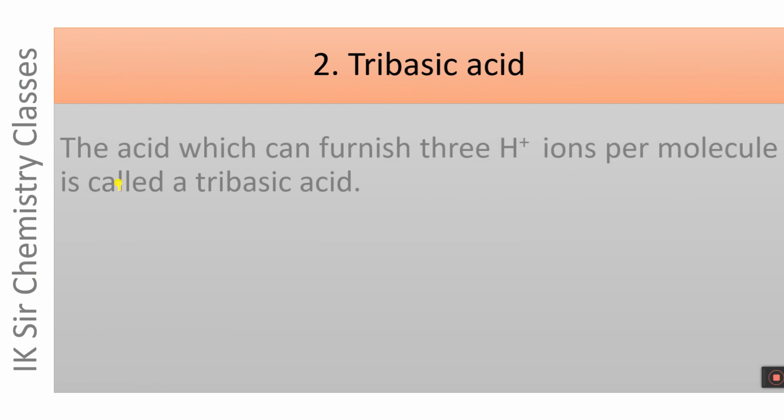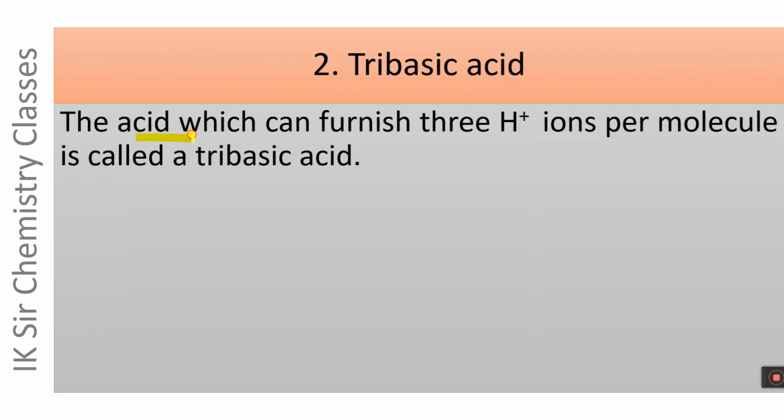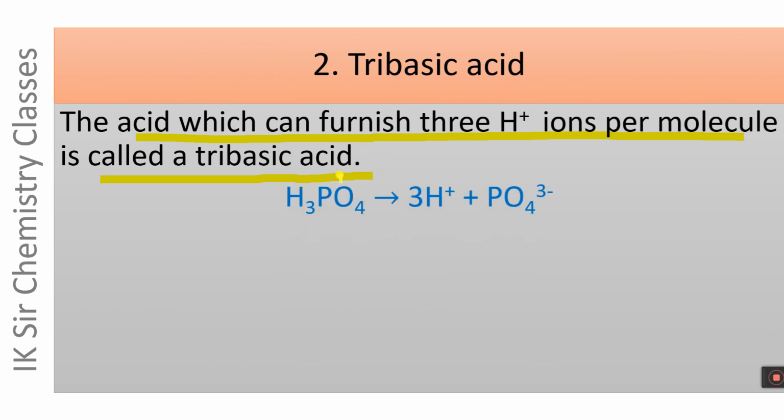Tribasic acid. The acid which can furnish 3 H plus ions per molecule is called a tribasic acid and its basicity is equal to 3. For example, one molecule of H3PO4, phosphoric acid, furnishes 3 H plus ions and hence it is a tribasic acid.